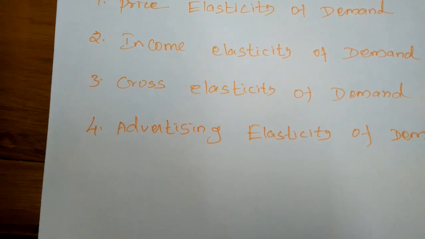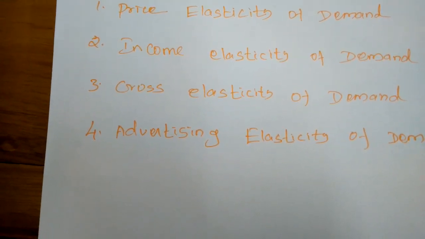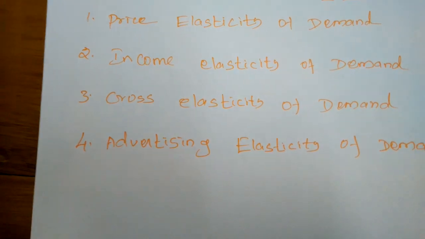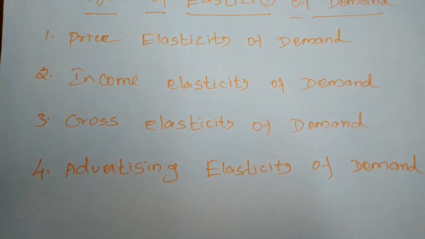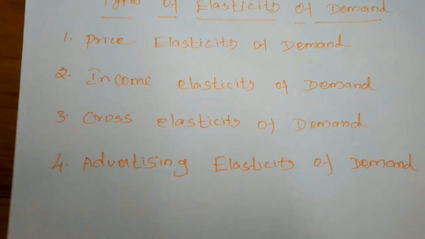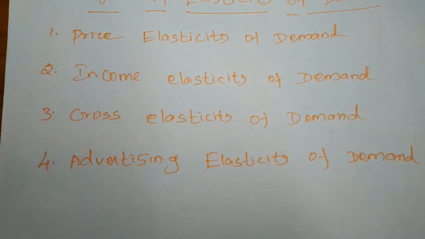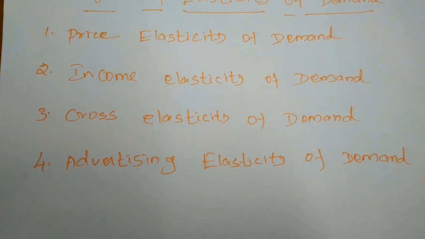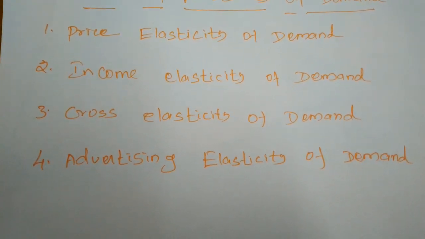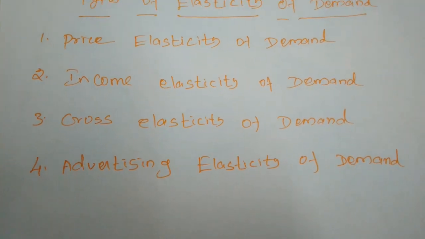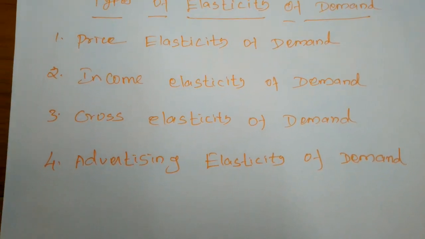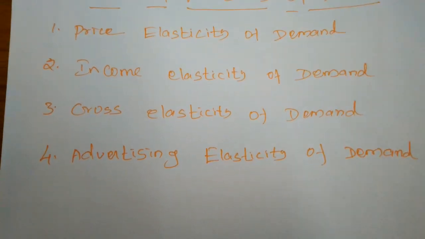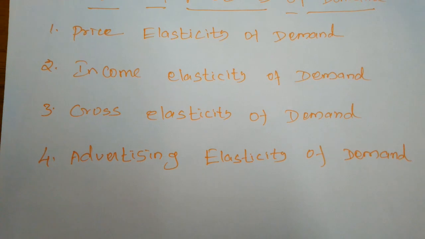Cross elasticity of demand refers to the percentage change in quantity demanded for a commodity as a result of a small change in the price of another commodity. Another commodity means, for example, we have studied the substitute good, for example tea and coffee. Suppose the price of tea is increased, so normally the demand for coffee will increase because most of the people will not consume tea because of the high price.